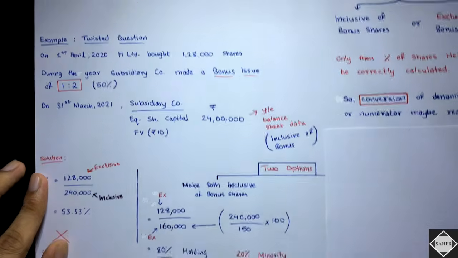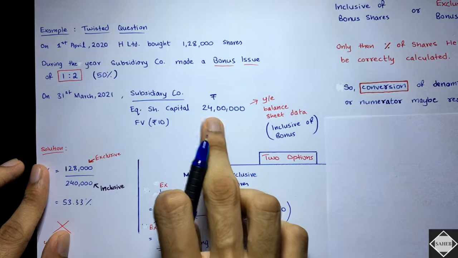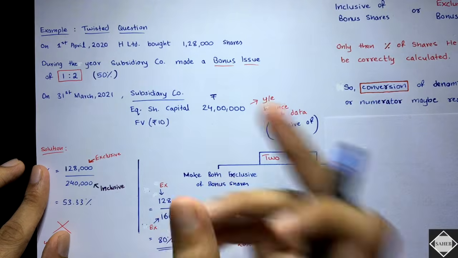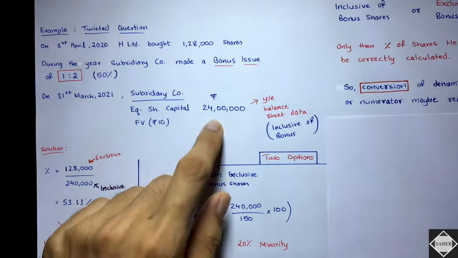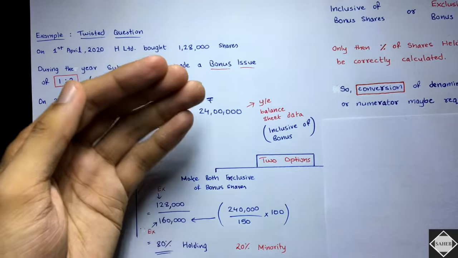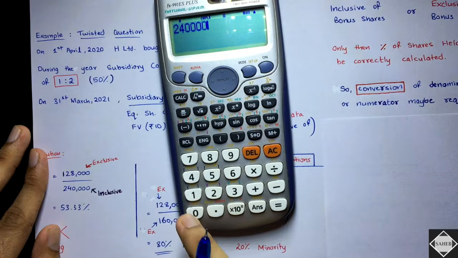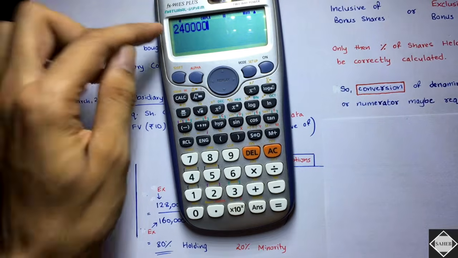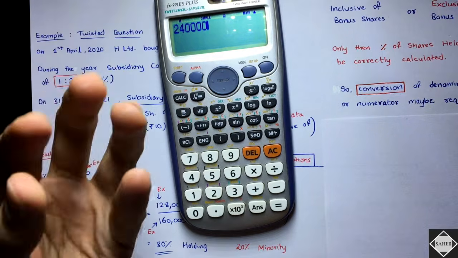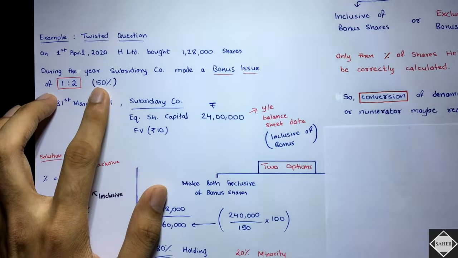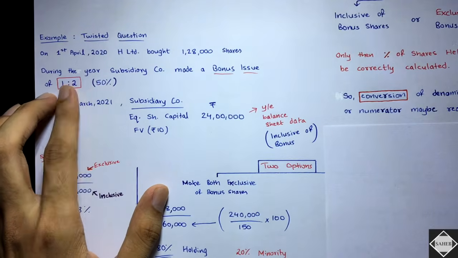It's really simple. See here, this 2,40,000 shares, not 24 lakh, I'm talking about 2,40,000 shares, is inclusive of bonus. So let's make it exclusive. How will you do that? Bonus shares are included in that, so you will divide by the percentage it is right now at. 50% bonus was given, 1 divided by 2.